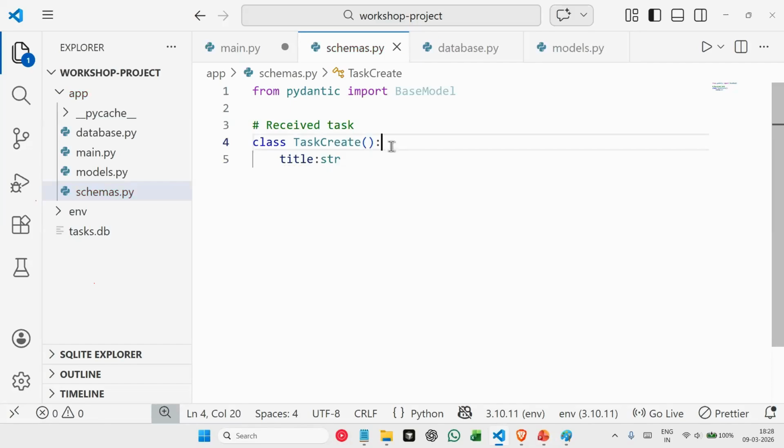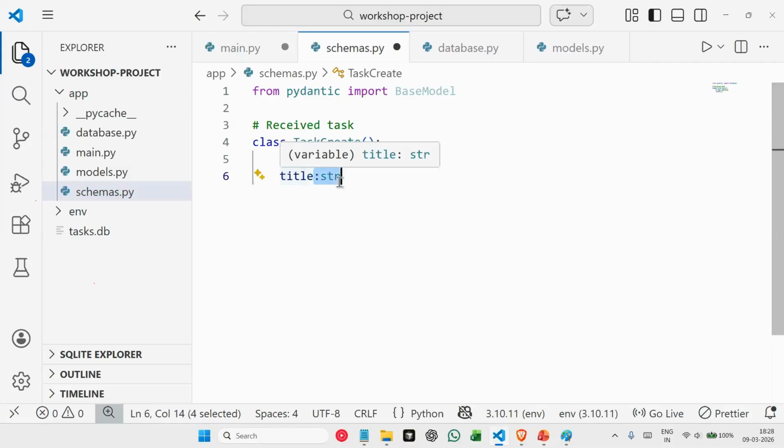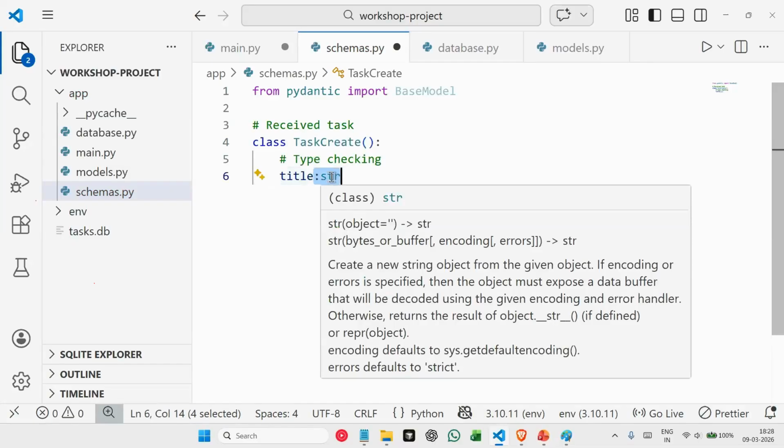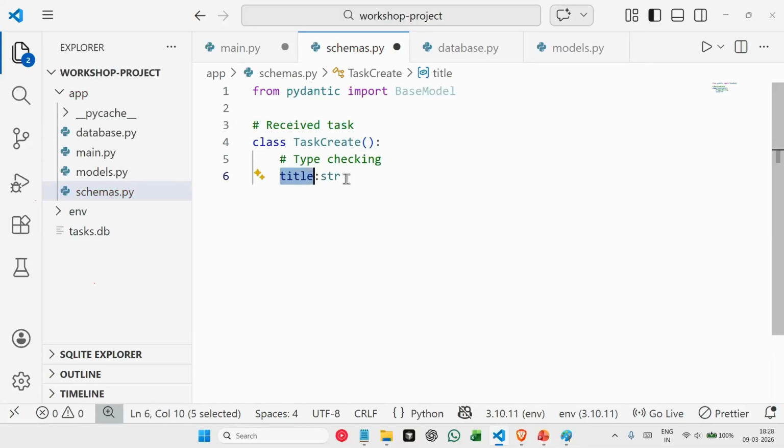This part of code is called type checking. Python automatically supports type checking. When you define any variable, after that you can directly say colon and mention the data type that you expect for this variable. So now Pydantic automatically validates whenever you pass this schema for any of your inputs.